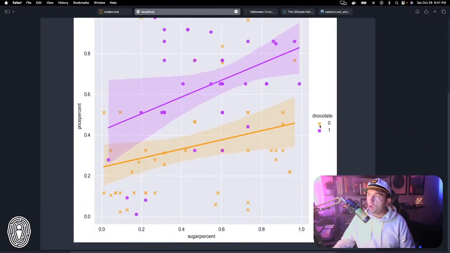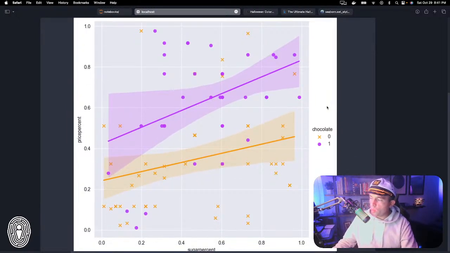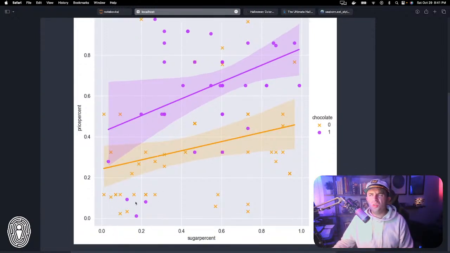So again, the non-chocolate candies are represented by the orange X's. So you can see all the different individual data points here. Whereas the purple is representing the chocolate candies. And now you can see that we're getting a different story here. Between the chocolate and the non-chocolate candy, let's just look at the non-chocolate candy. You can see a lot of data points around not high in sugar, which is kind of weird to think about, because when I think about sugary candies, I think about like pixie sticks or whatever, just the most artificial things on the planet.